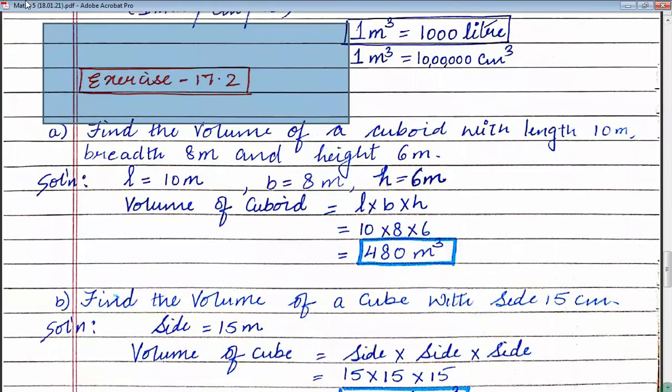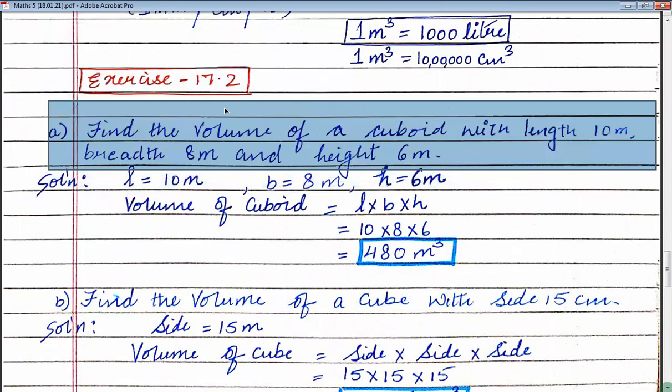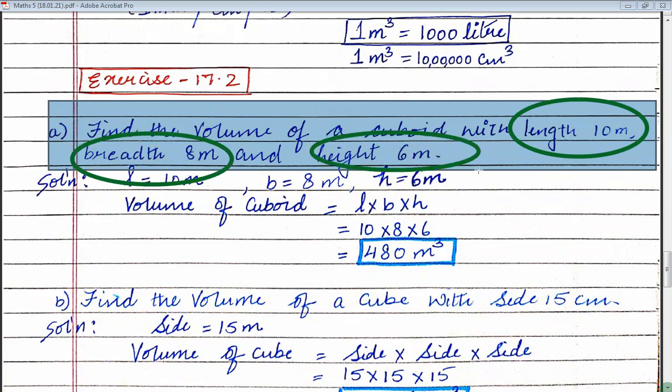Your very first question, question number one, is: find the volume of a cuboid with length 10 centimeter, breadth 8 centimeter, height 6 centimeter. So now, children, here all the three dimensions are given to you. Can you tell me where the dimensions are? This one. First is length, 10 centimeter. Then breadth 8 meters, and then height 6 meters.